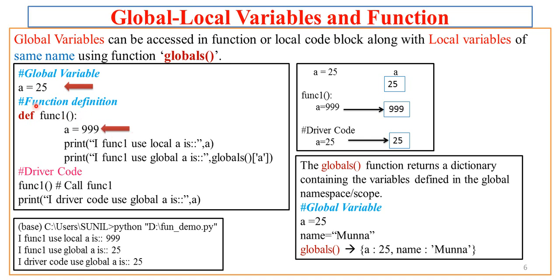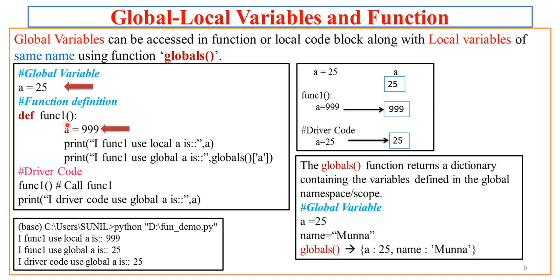Now let us try to understand the code to which I am pointing here in the first rectangle. So here a equal to 25, which is a global variable. Now I have a function definition def func1. In this function I have a variable a of the same name as the global. So here the value of a, which is defined in func1, is 999. So I have two a's available in this program.